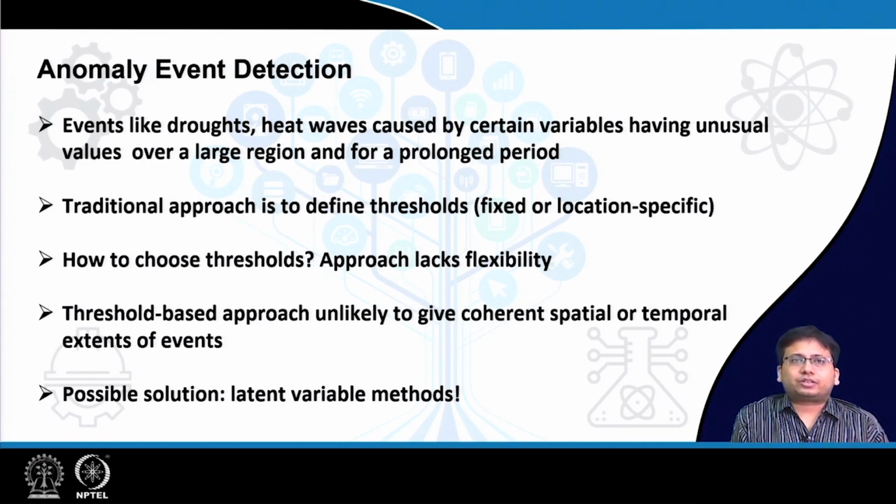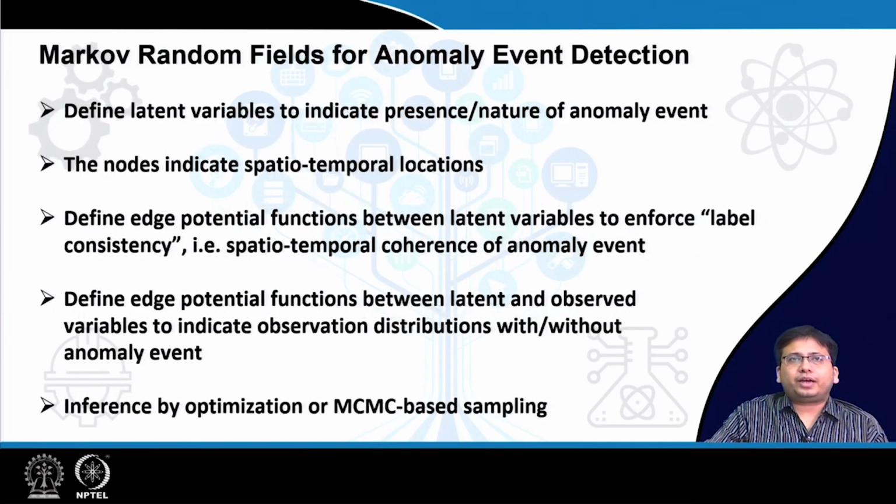This point about threshold based approaches we have already discussed in another lecture in module 1 also. So, the possible approach is that of latent variables. We might define latent variables to indicate the presence or the nature of the anomaly event, that is, whether an anomaly event is there, and secondly what kind of it, like is it a positive anomaly or negative anomaly. Then again, among positive anomalies there can be different types. Is it a drought, or is it a heat wave, or is it a cold wave? Different kinds of things are there.